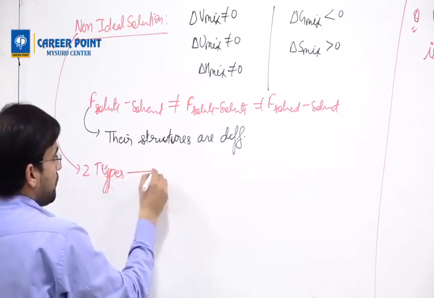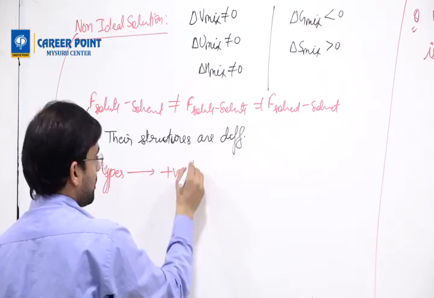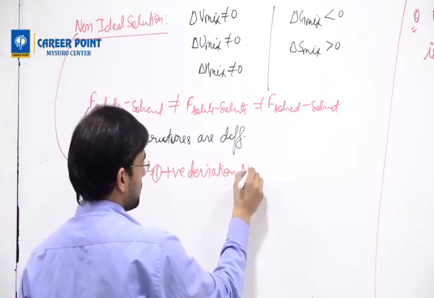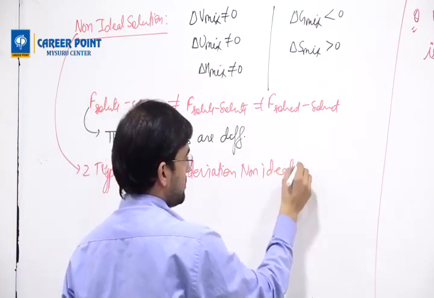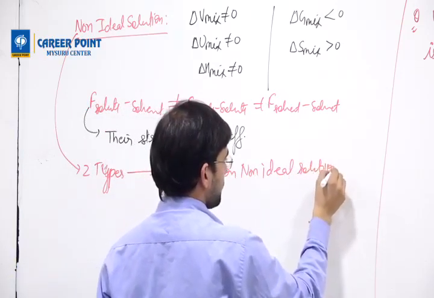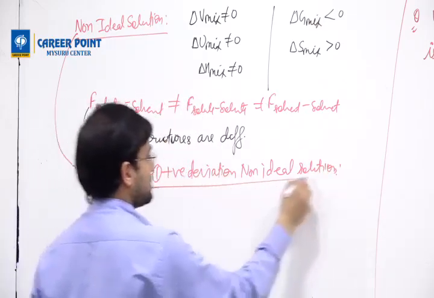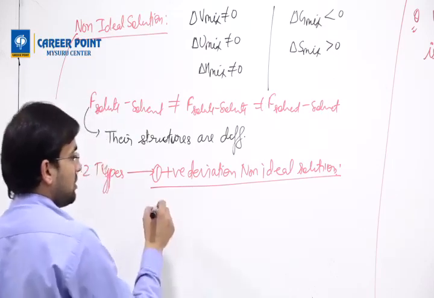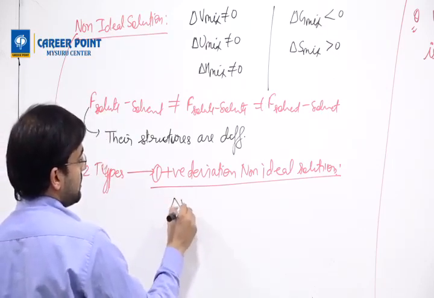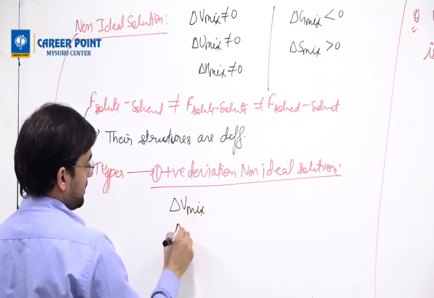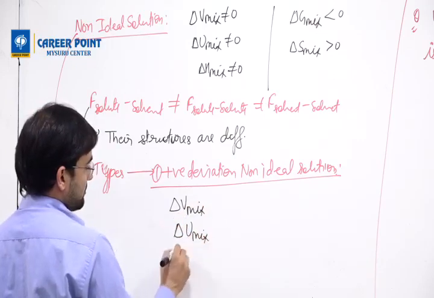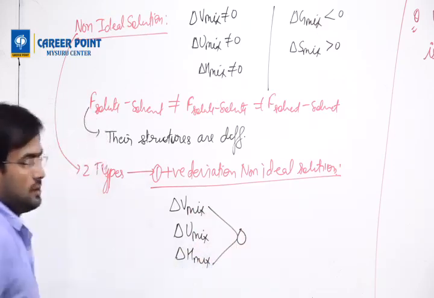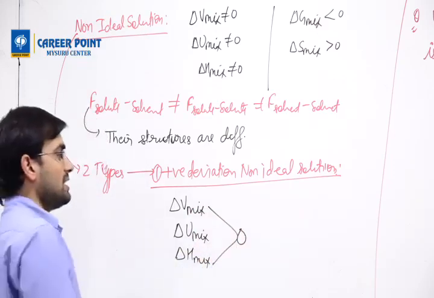What are those two? The first one is known as positive deviation non-ideal solution. When you have positive deviation non-ideal solution, delta V mixture, delta U mixture, delta H mixture, all three are greater than 0.